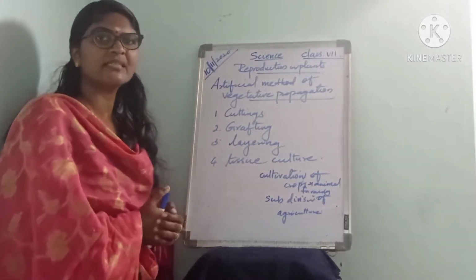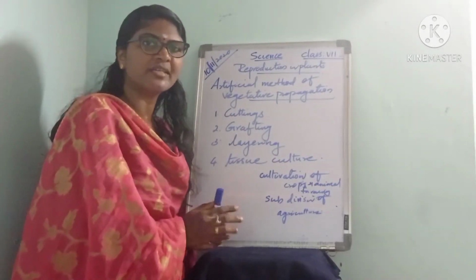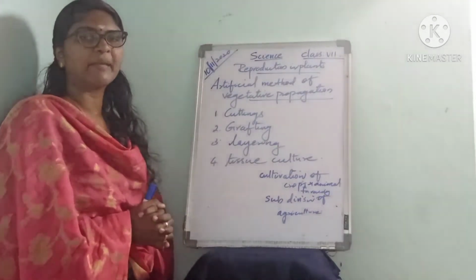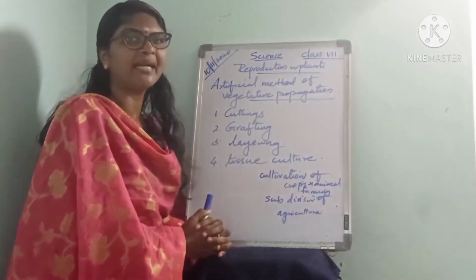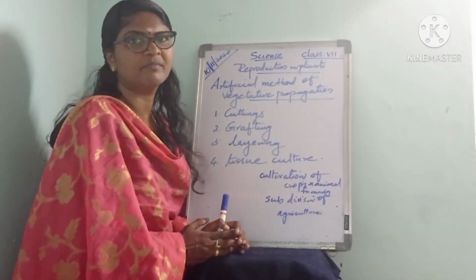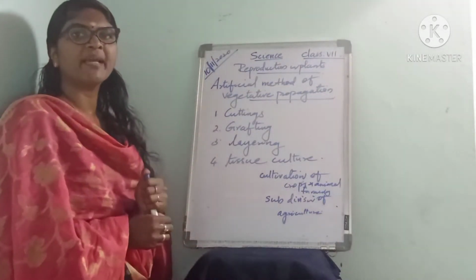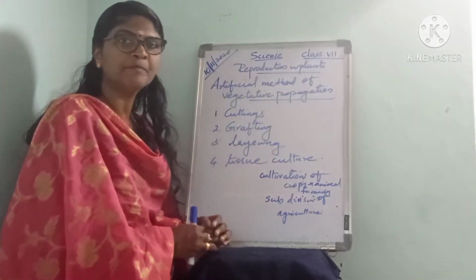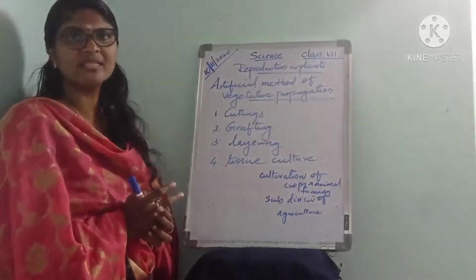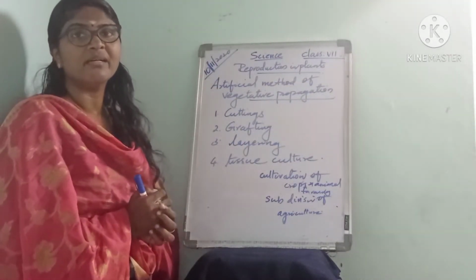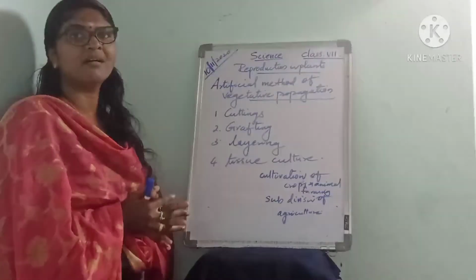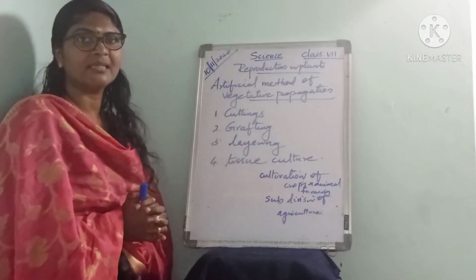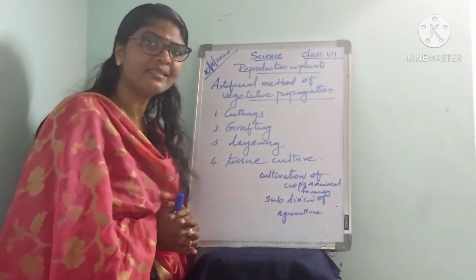Let us continue the lesson on reproduction in plants. Last class we were discussing asexual reproduction in plants, which includes fragmentation, spore formation, budding, and vegetative propagation. In vegetative propagation, we learned about propagation through stem, roots, and leaves. Up to this we have learned in the last class.